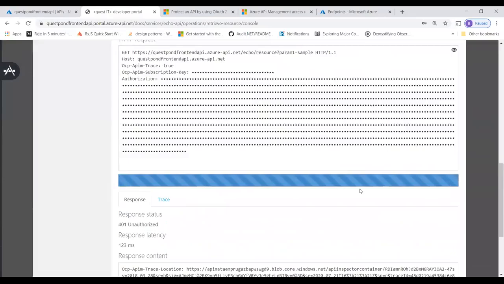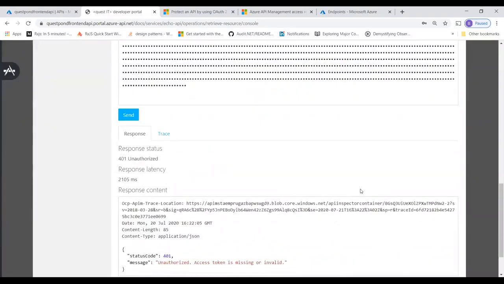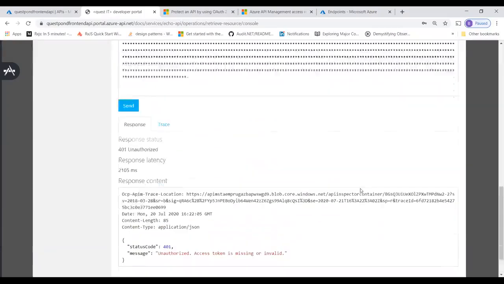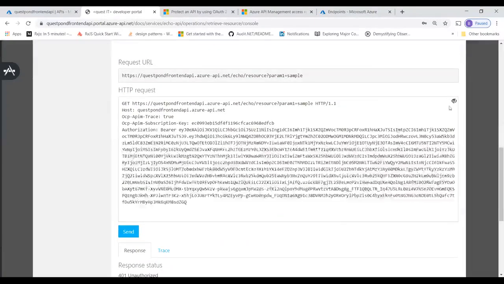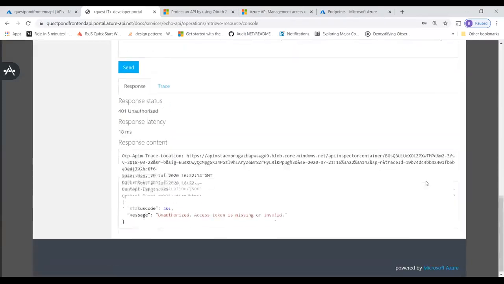Let me try to hit send. Oh, again unauthorized. Why? Let me see. I see the token. That is a token. Access token is missing.